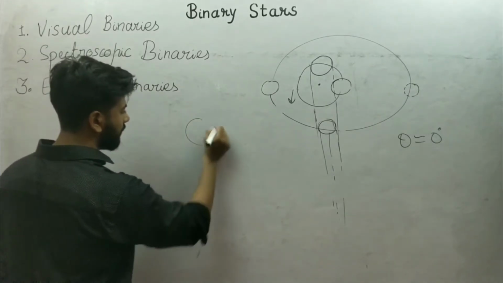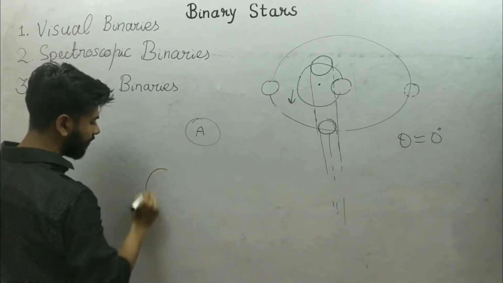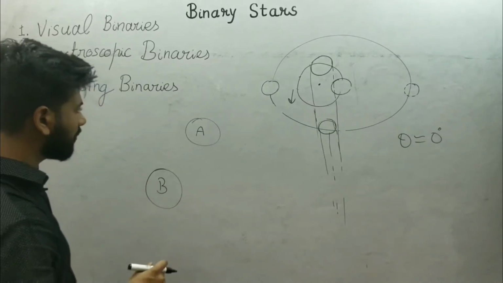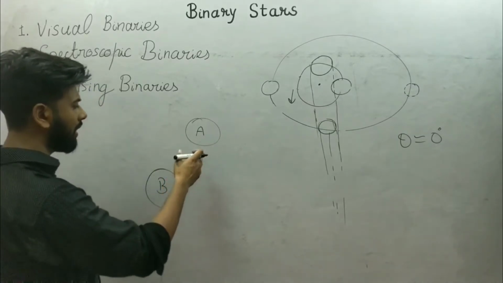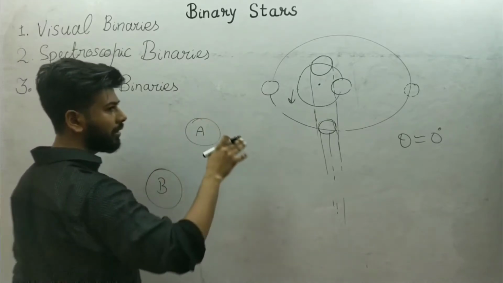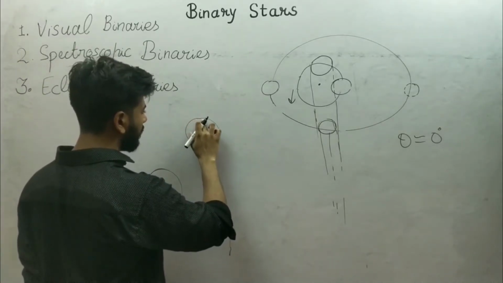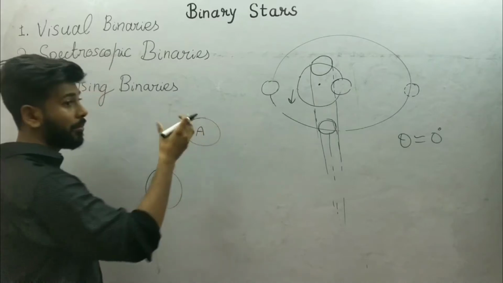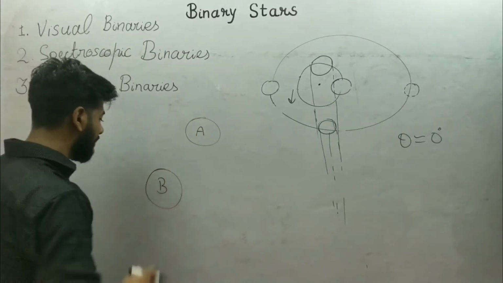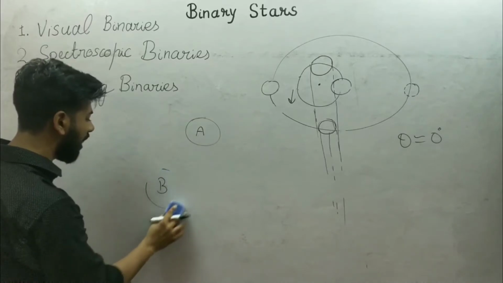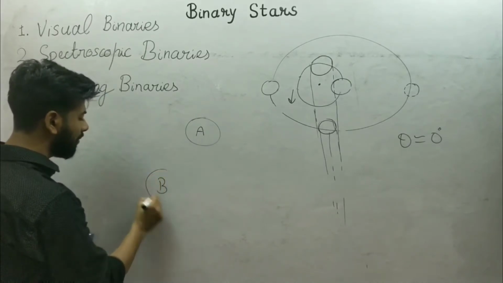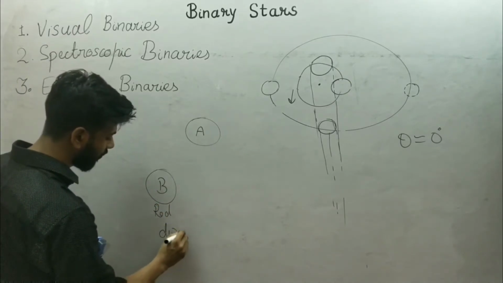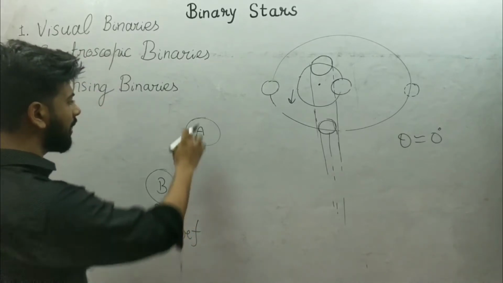Suppose here is a star A and the other star B. Suppose star A is the massive star, we can say which has 2 times the solar mass, so it will become a very bright star, or a blue star. And star B, we can say that it has half the mass of the sun, so it becomes a red dwarf. And star A is a blue star.